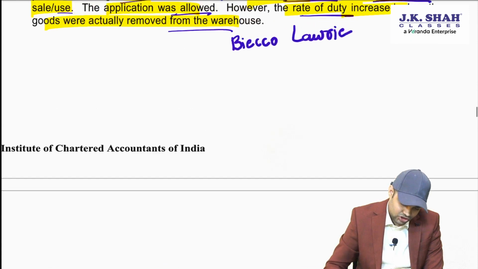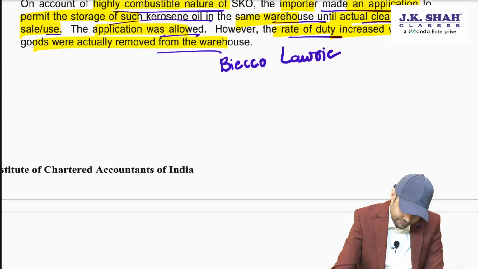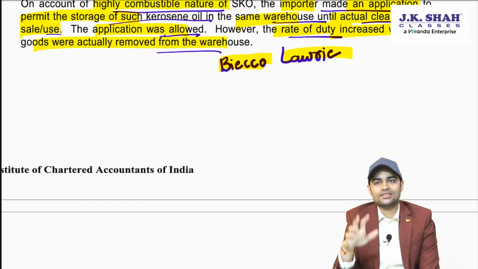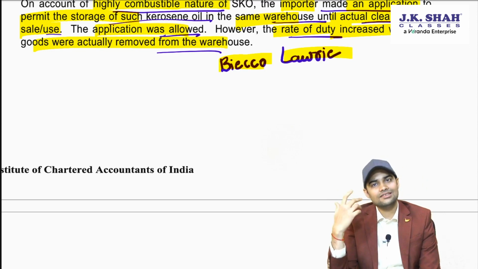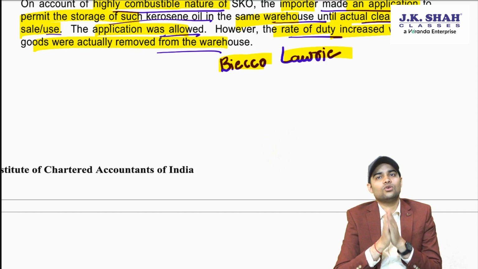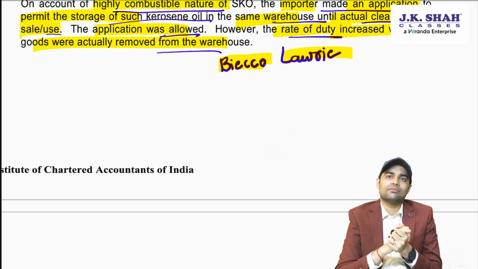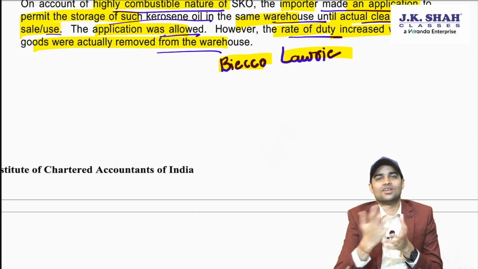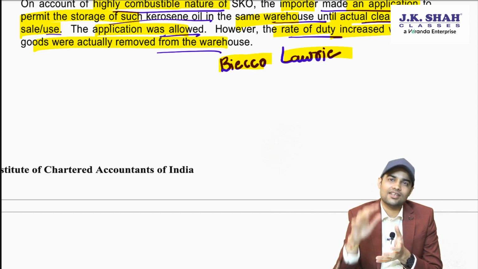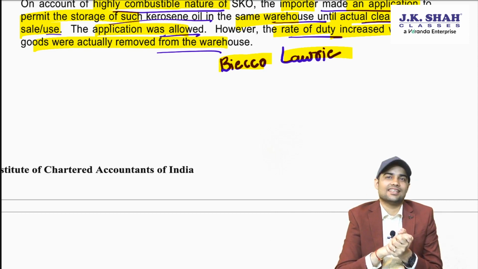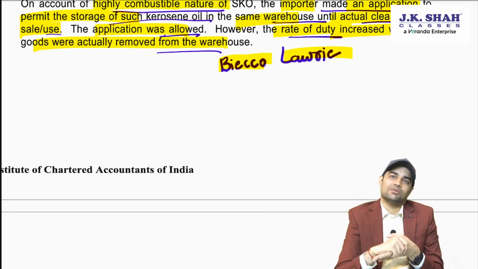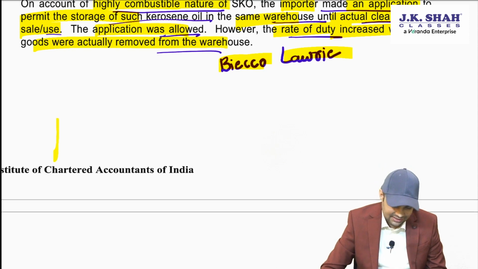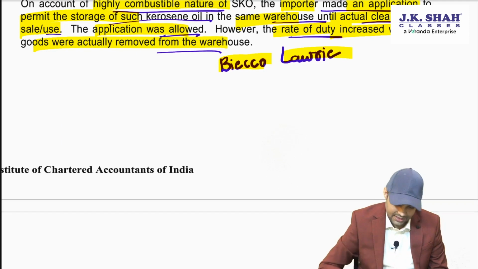So, there was a judgment, Bicolori, a Supreme Court decision, a very old decision, but the Supreme Court has mentioned that once duty is paid and goods are allowed to be stored in the warehouse, additional duty cannot be demanded even if there is an increase in rate of duty. Even logically, when you think, you'll get the answer that duty is already paid. Thereafter, if it continues in the warehouse, obviously additional custom duty will not be required to be paid. That was the decision of the Supreme Court, and based on that, the answer would be framed.